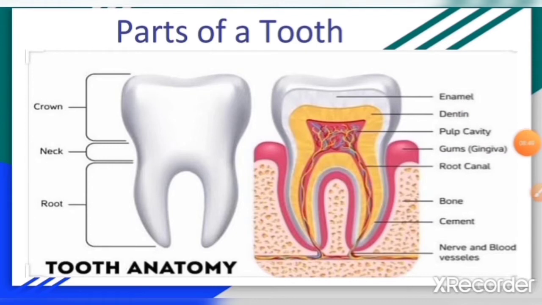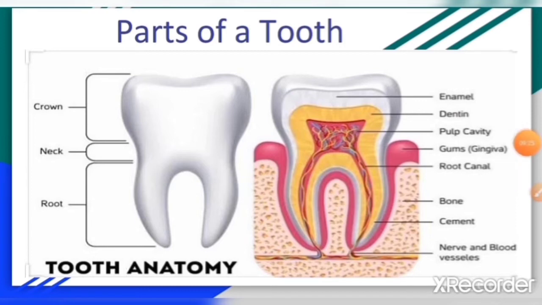Now here a tooth has a crown and a root. The crown is the part we see, whereas the root is the part inside the gums. Gums hold the teeth in their places. The white part on the outside of a tooth is called the enamel. It is the hardest substance in the human body. Below the enamel lies the hard dentine.